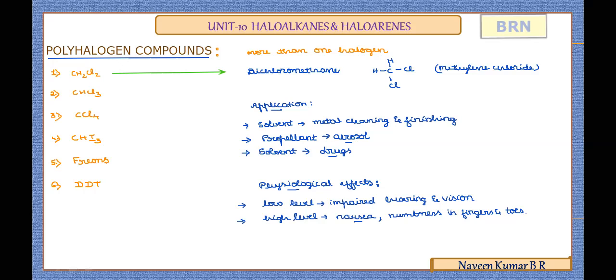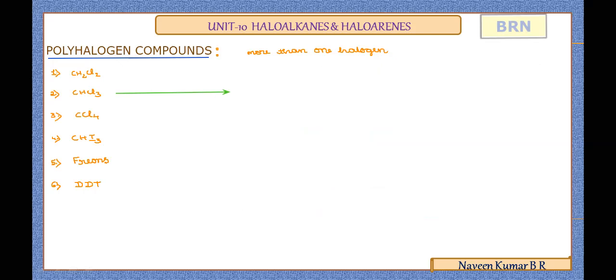Now we'll try to learn the second one. It is trichloromethane, CHCl3, again a very important polyhalogen compound, which is commonly known as chloroform. If you observe the structure of the compound, in the methane, 3 of the 4 hydrogen atoms are replaced by the halogen Cl, trichloromethane.